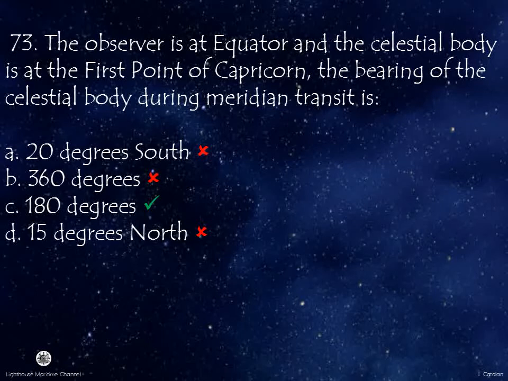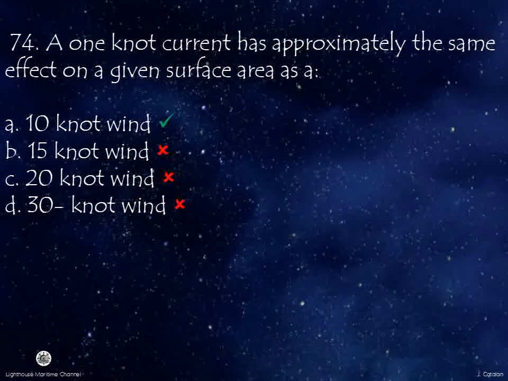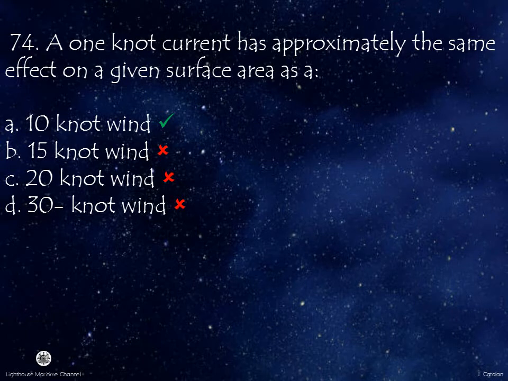Number 73. The observer is at the Equator and the celestial body is at the first point of Capricorn. The bearing of the celestial body during meridian transit is? Answer: 180 degrees. Number 74. A 1 knot current has approximately the same effect on a given surface area as a? Answer: 10 knot wind.